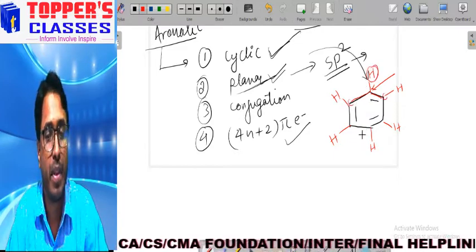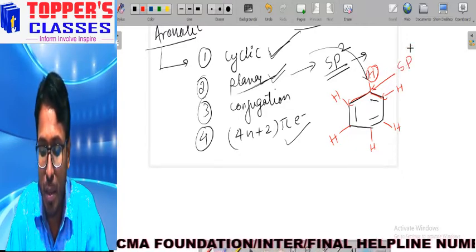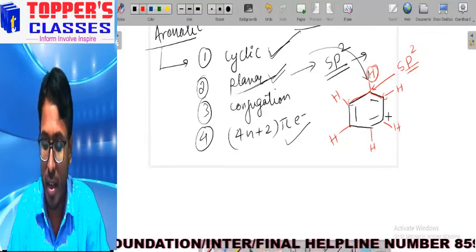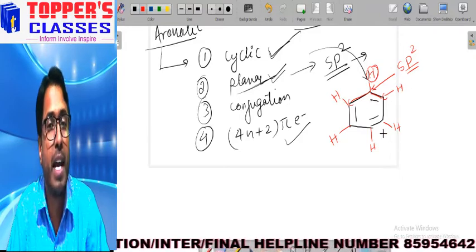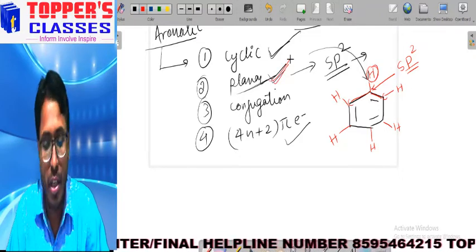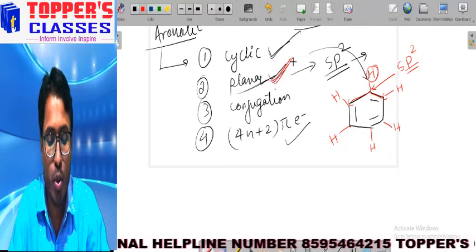So this carbon is sp2 hybridized. Each and every carbon is sp2 hybridized in this molecule. So the second condition is also fulfilled, and planarity is also there in this molecule.